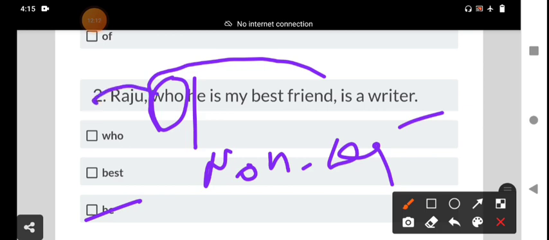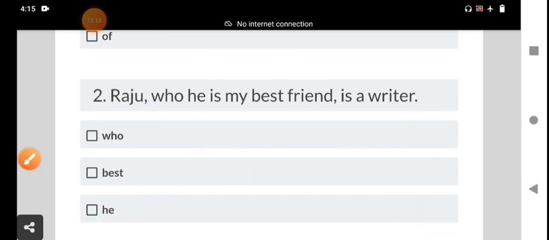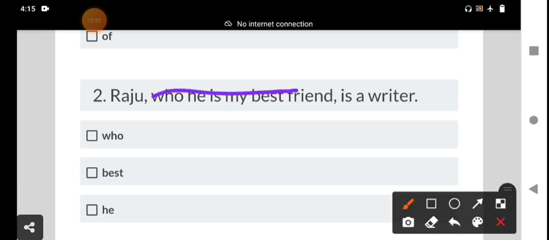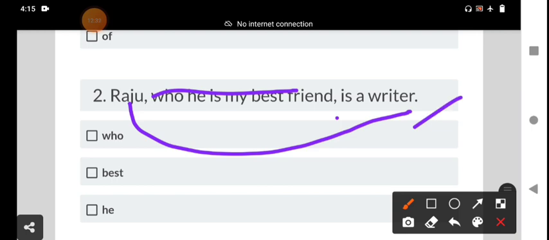Raju is a proper noun, and the clause gives additional information about Raju. If you delete the non-defining relative clause, the sentence is still grammatically correct. Raju is a writer. Raju is singular, is a singular verb. It does not change the meaning.